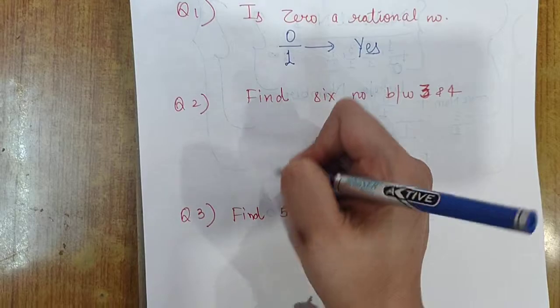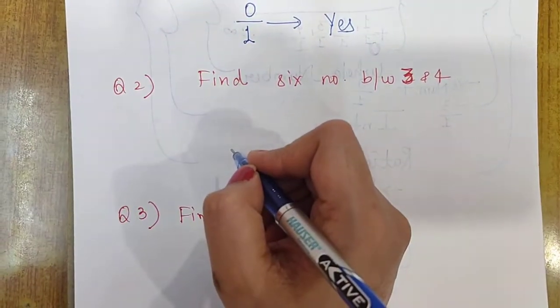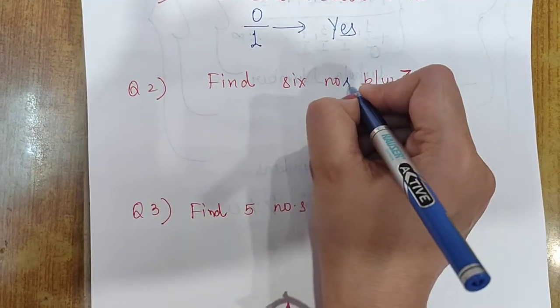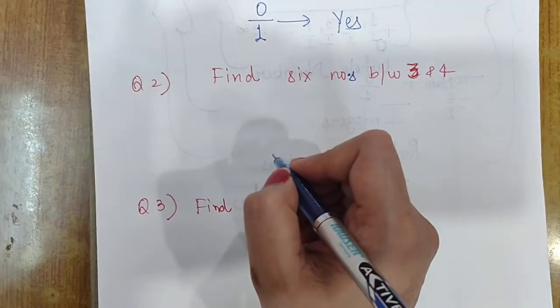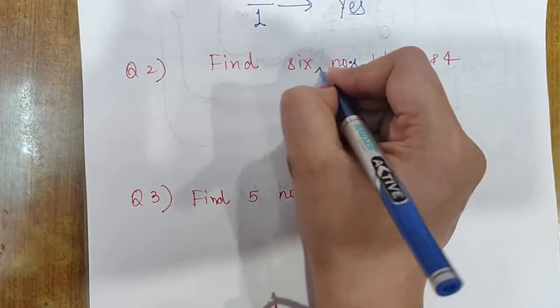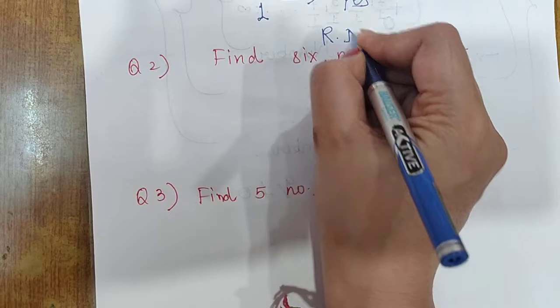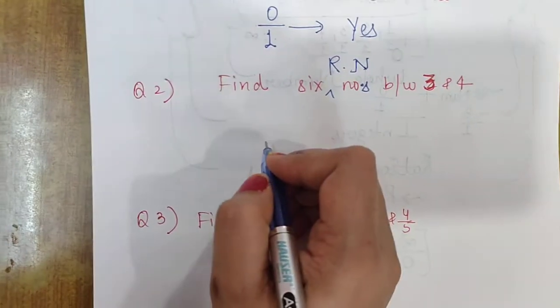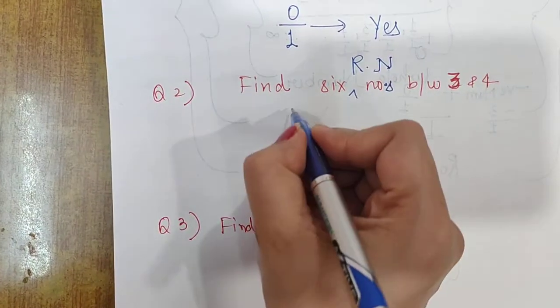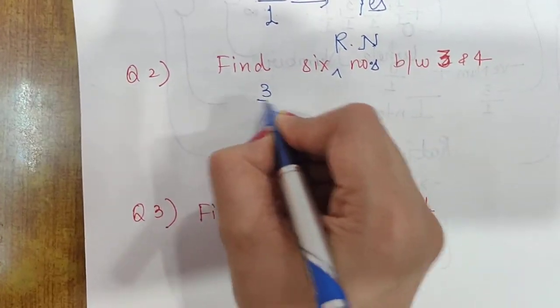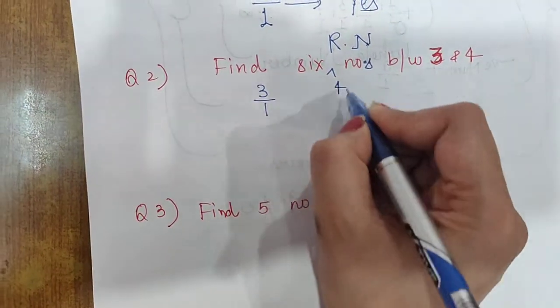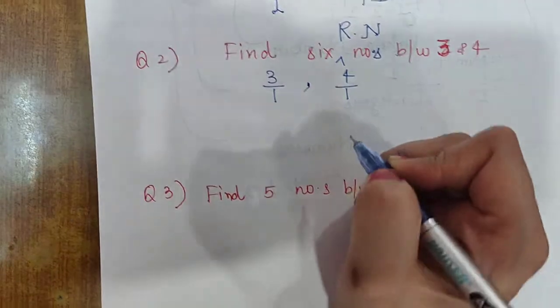Now the second question: find 6 rational numbers between 3 and 4. Since they are asking for rational numbers, first we will convert these numbers into rational form: 3 upon 1 and 4 upon 1.